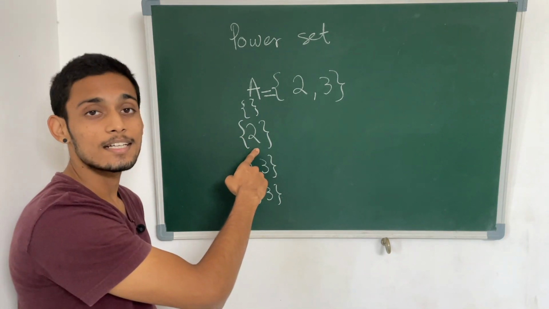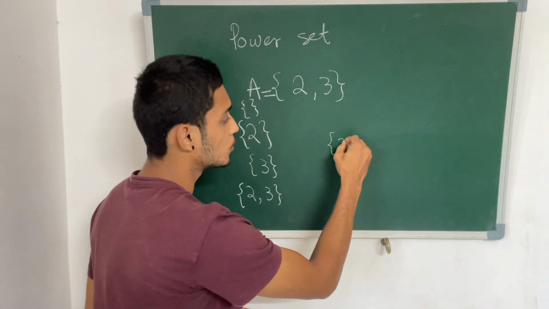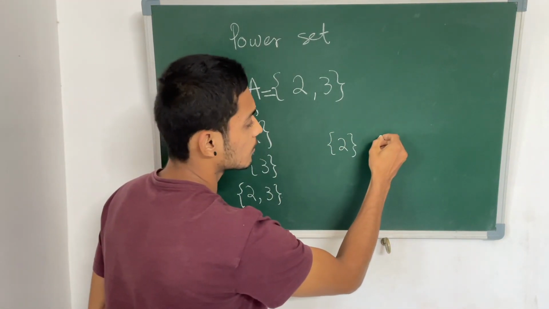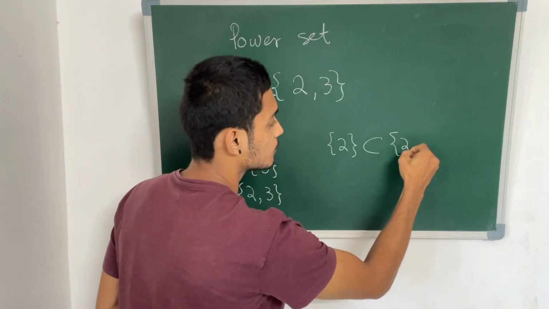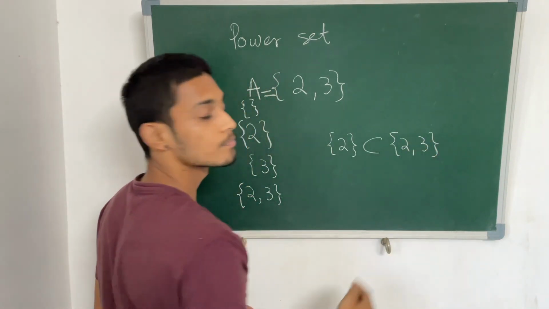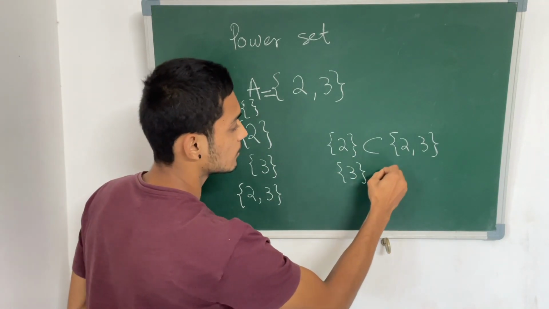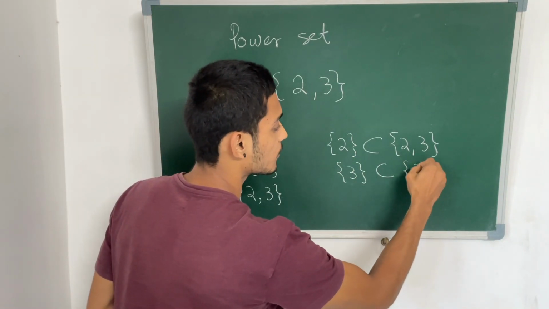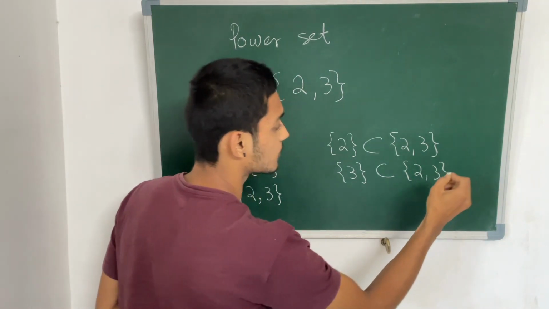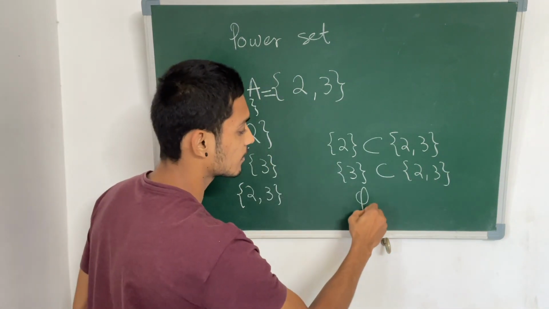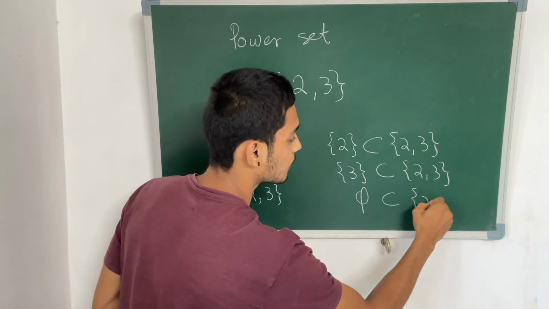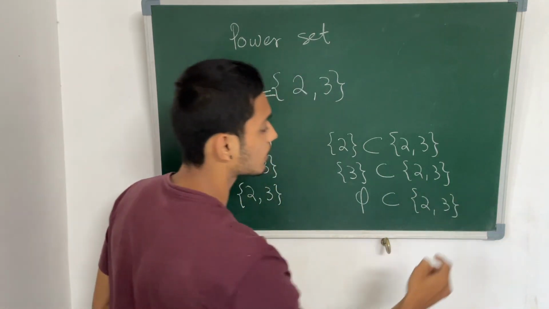So we can say that the set 2 is a proper subset of 2, 3. In the same way, the set 3 is a proper subset of 2, 3. And the empty set is a proper subset of 2, 3.